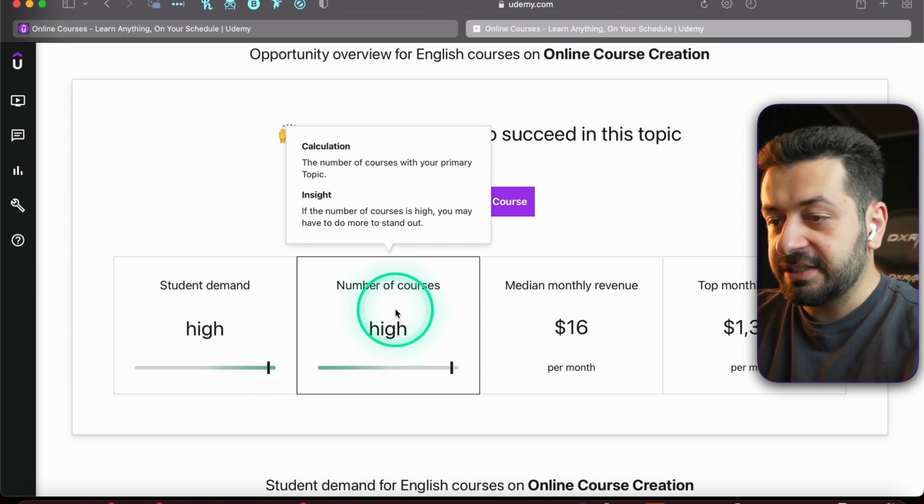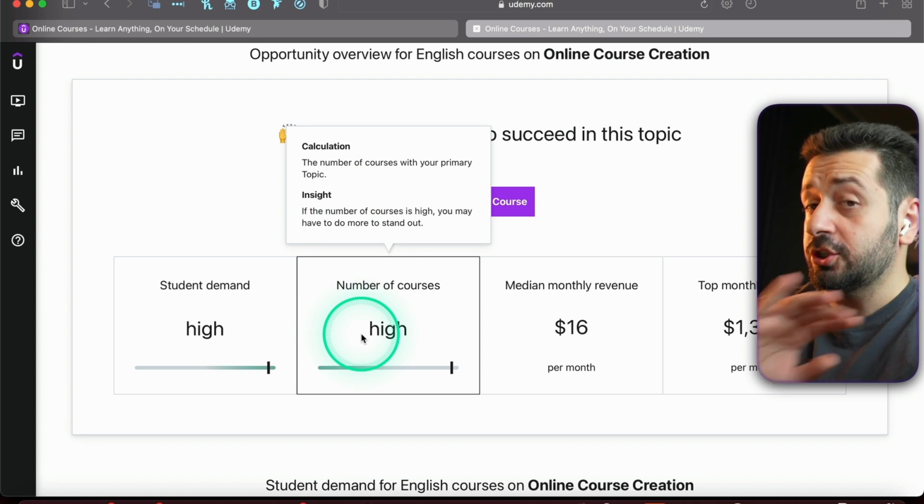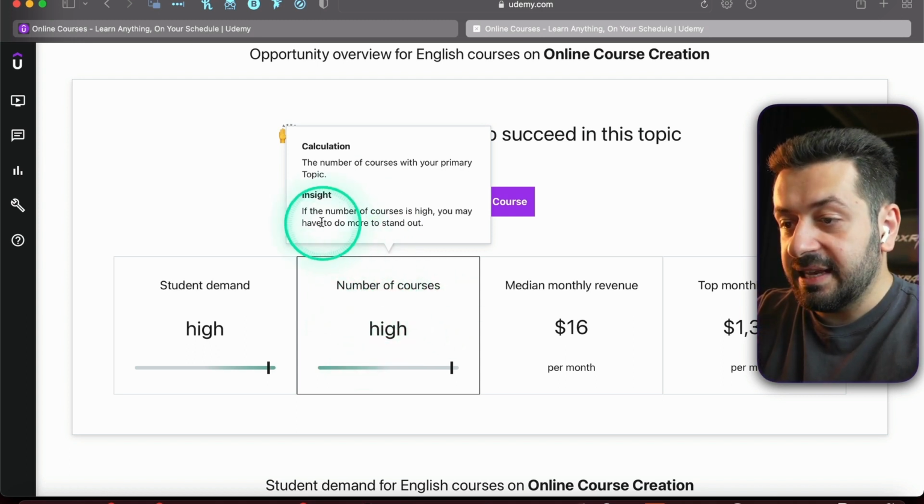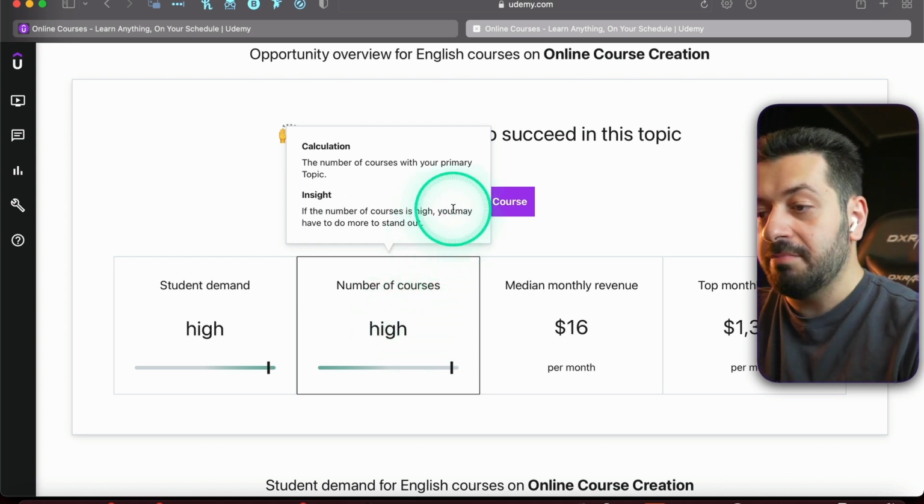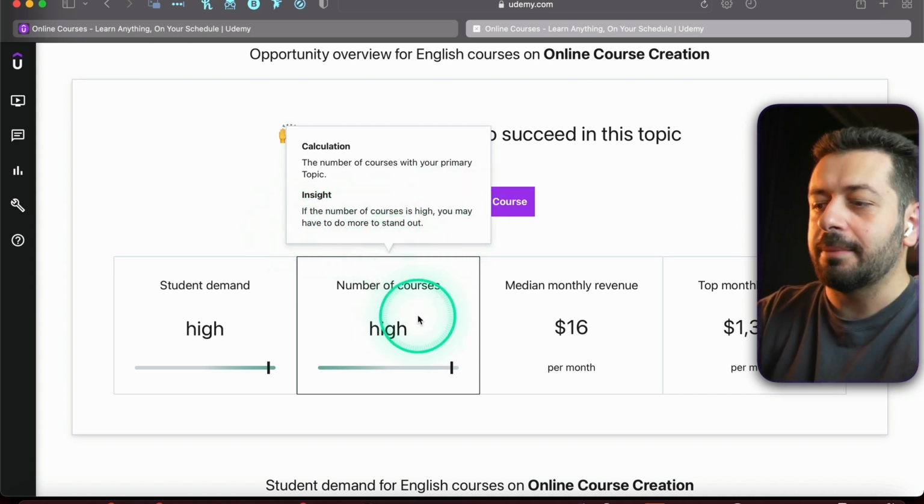The number of courses basically shows you the number of courses in the primary topic, because you can choose multiple topics for the course, and it shows you how high it is. And in this case it is very high. That means that you may have to do more to stand out. Basically, you may need to work a bit more.